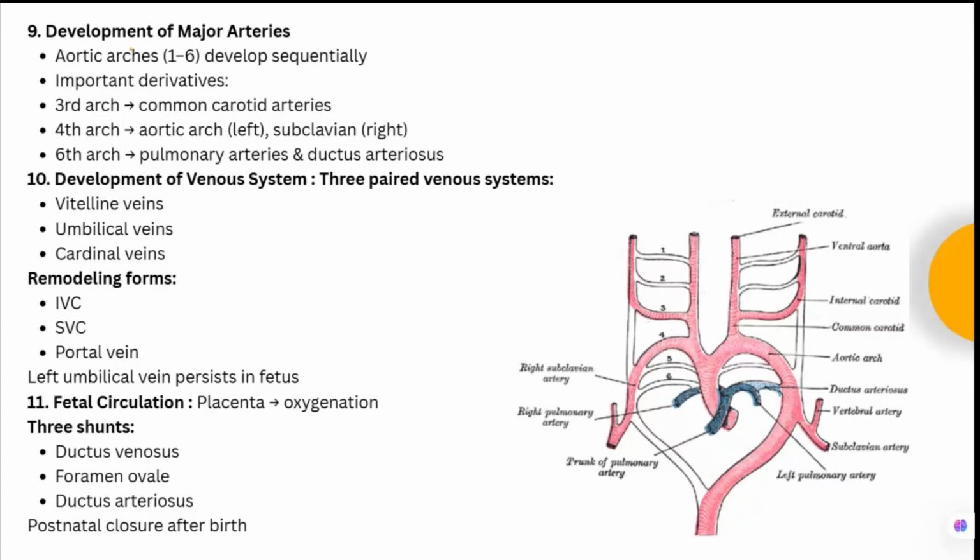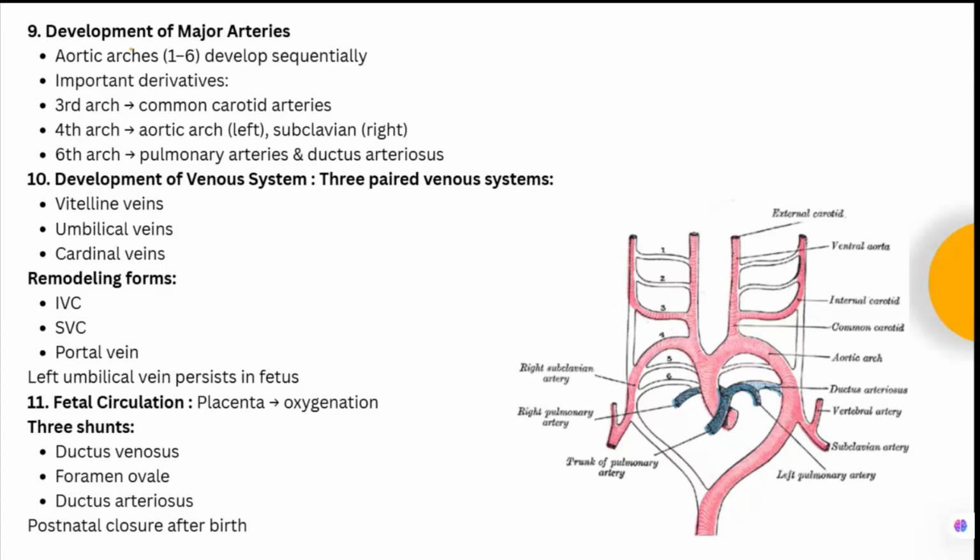So third arch will lead to the formation of the common carotid artery. It will form the subclavian artery, and the sixth arch will form the pulmonary artery along with the ductus arteriosus. Okay. Now coming to the development of the venous system, there are three paired venous systems.